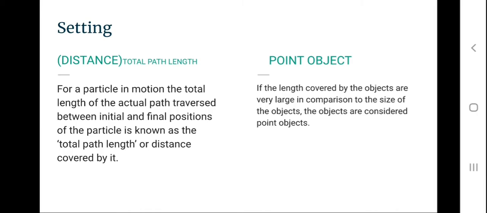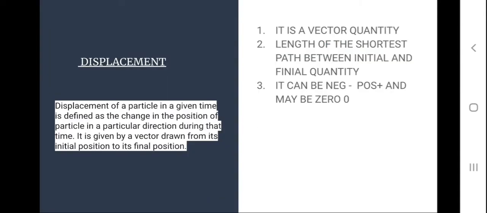Distance, total path length, point object. Distance. For a particle in motion, the total length of the actual path traversed between the initial and final position of the particle is known as total path length or distance. Point object. If the length covered by the object is very large in comparison to the size of the object, the object is considered to be a point object.